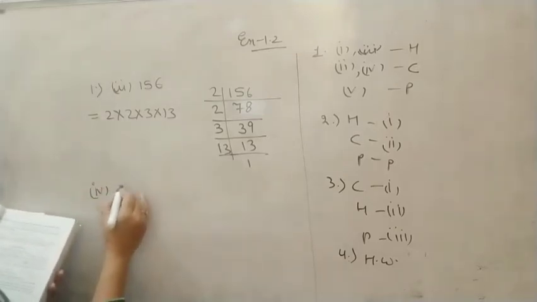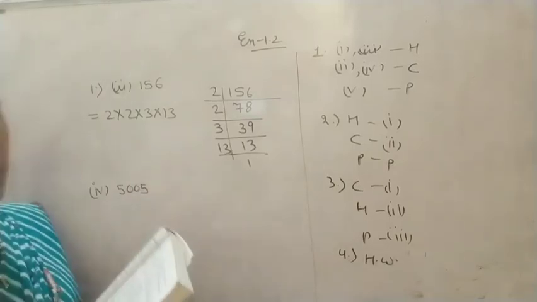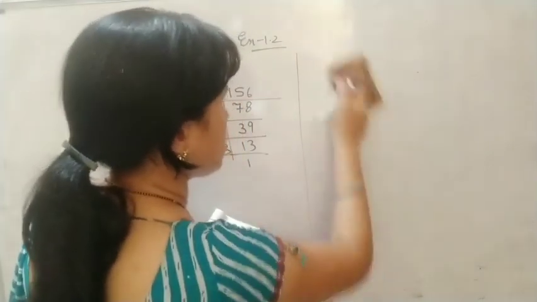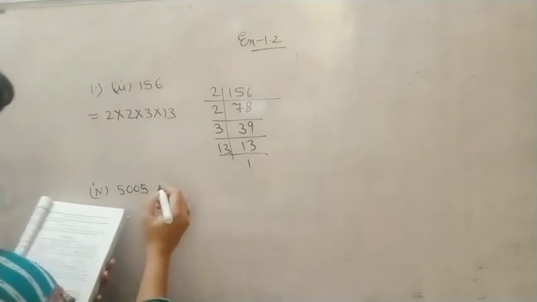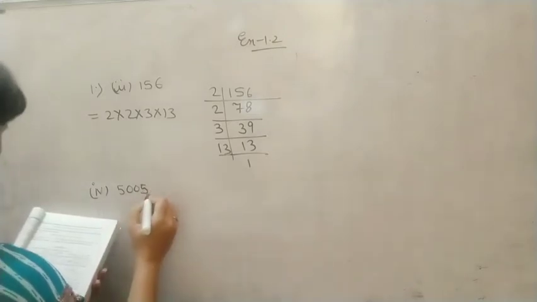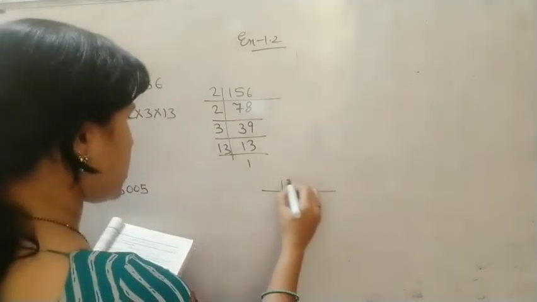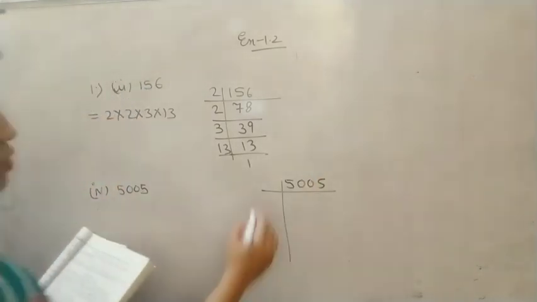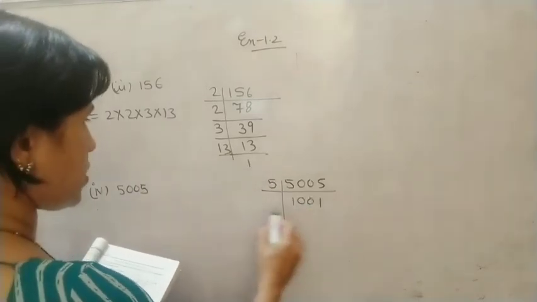The fourth part is given here, 5005. Again you need to find it like this. So we will start first with 5.